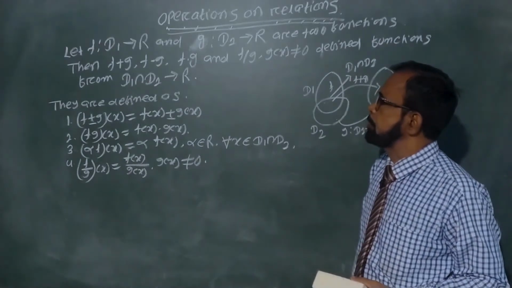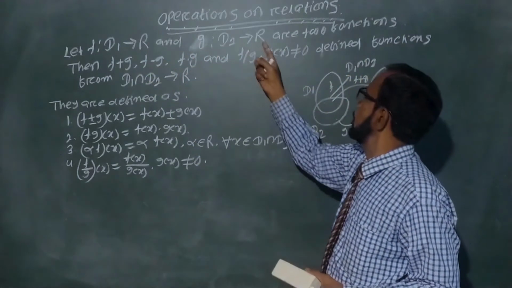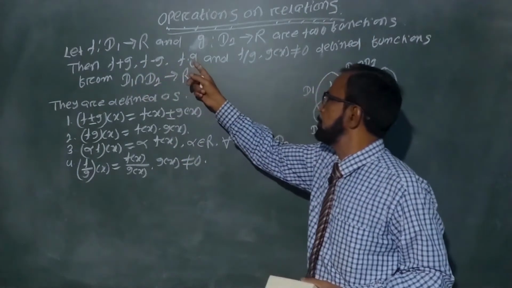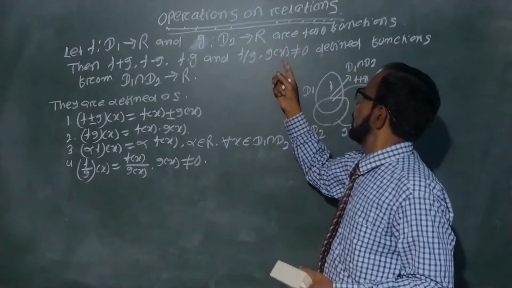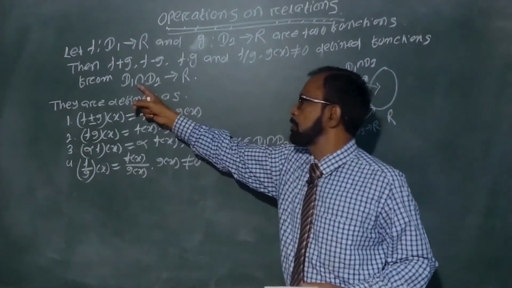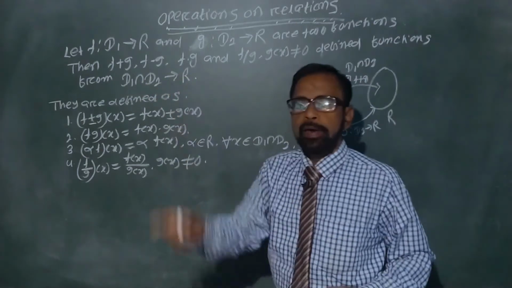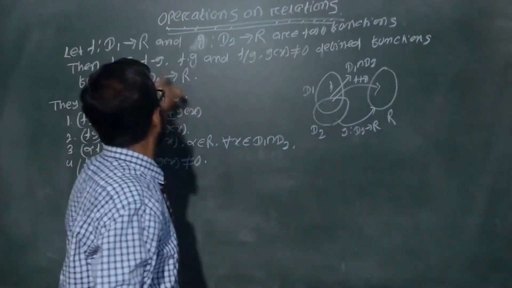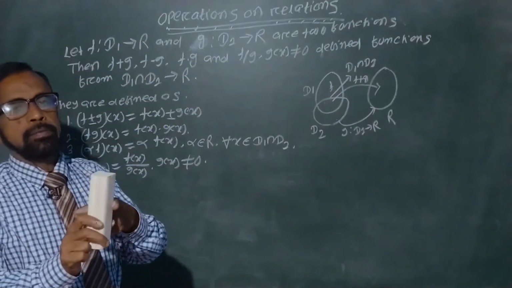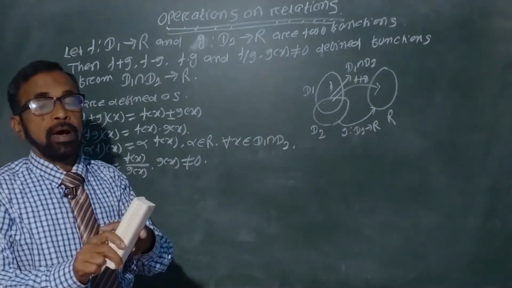Let f be a function from D1 to R and g be a function from D2 to R. Then f plus g, f minus g, fg, f by g, where g(x) is not equal to 0, are defined only when they are defined over the common domain, means D1 intersection D2 to R. You cannot add f plus g, f minus g, fg, f by g or scalar multiplication of the function otherwise.